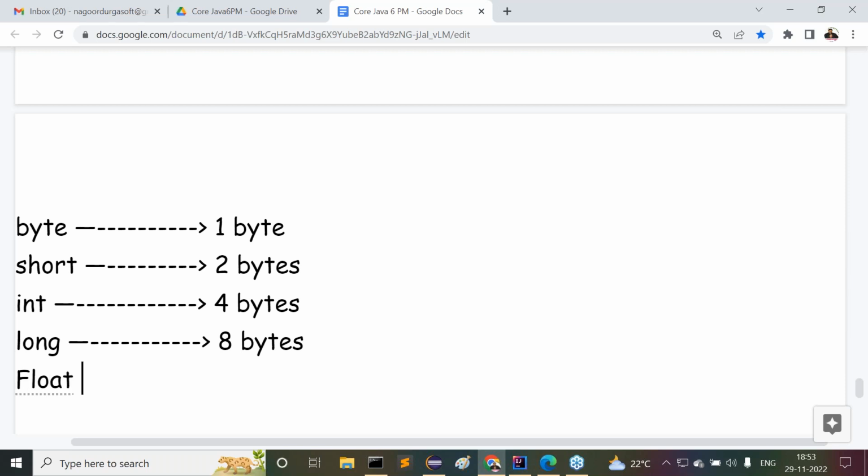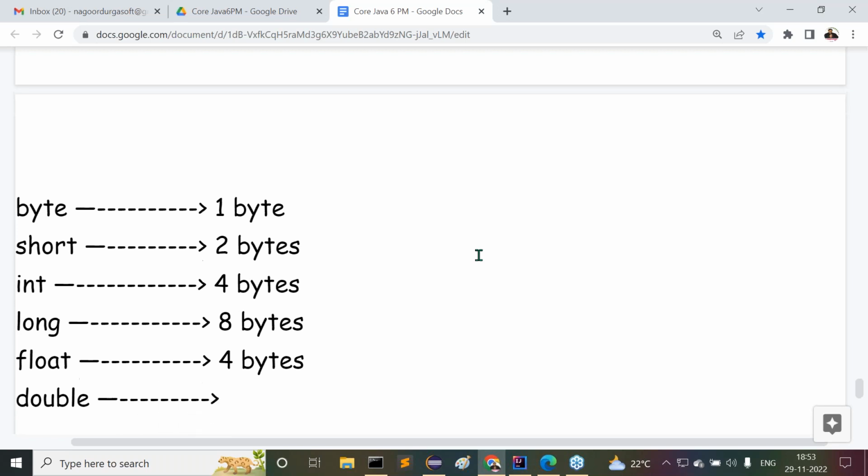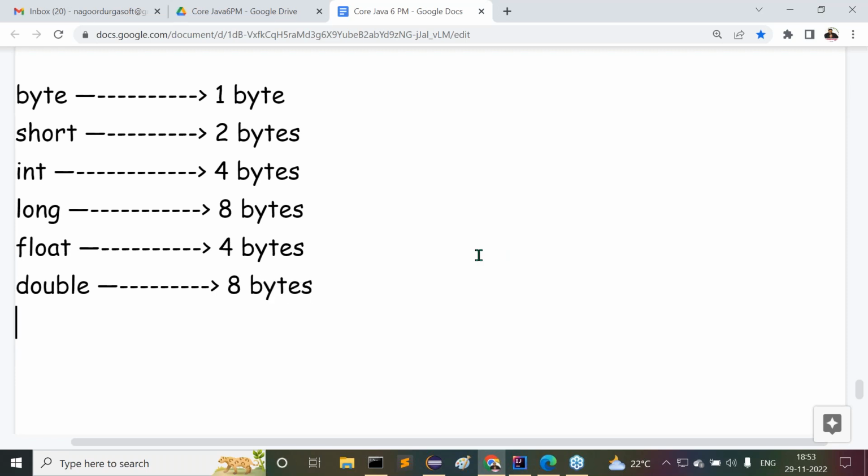For float data type, how much memory will be allocated? Again 4 bytes of memory. For double data type, again 8 bytes of memory. Then for character data type, how much memory will be allocated? 2 bytes of memory. Next one, for Boolean data type, how much memory will be allocated?